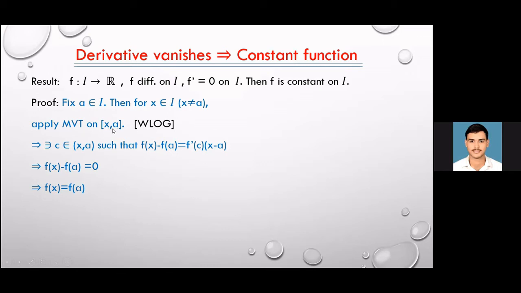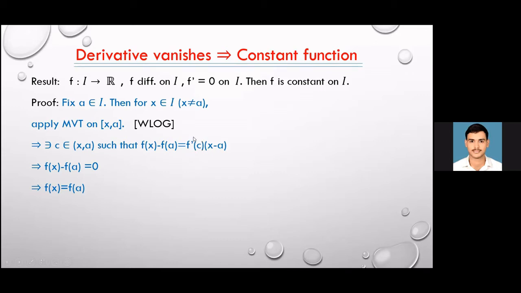You can also take a less than x, then you will have to consider the interval (a, x). So f is differentiable, f is continuous. So now there exists a point in between, in this open interval. There exists c such that f(x) minus f(a) equals f dash(c) into (x minus a), which is the mean value theorem statement. Okay, so here f dash equals 0 for every point in the domain. In particular for x equals c, it's also valid.